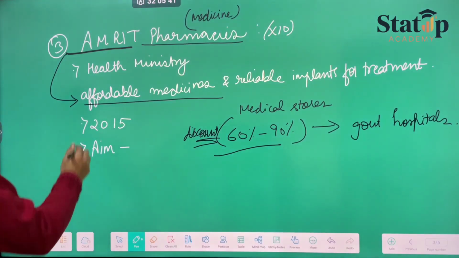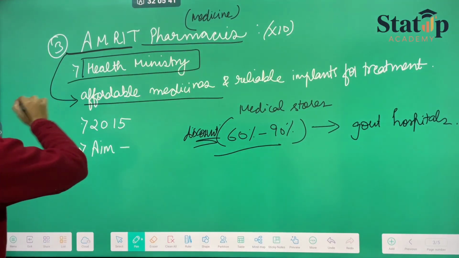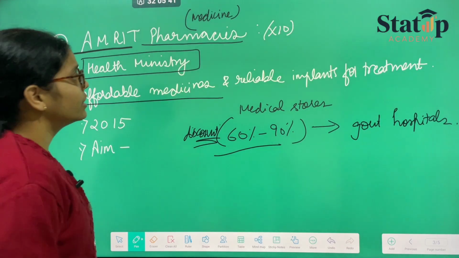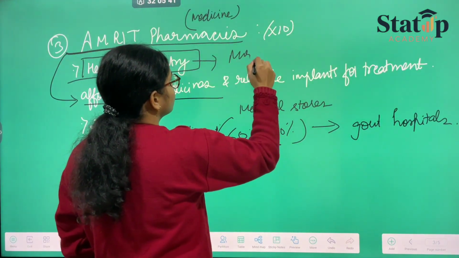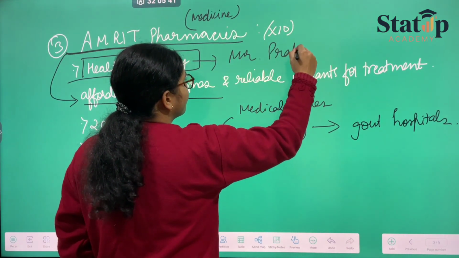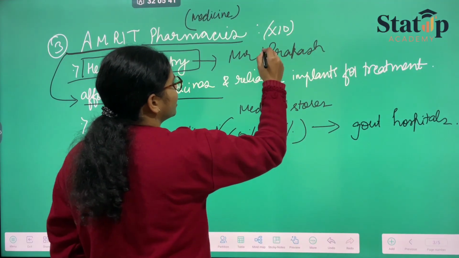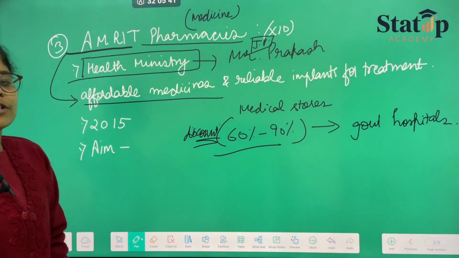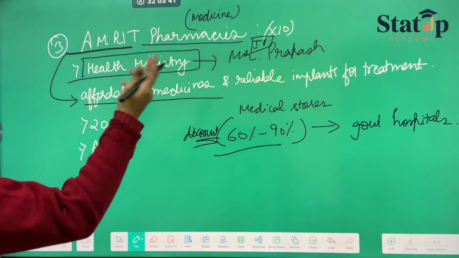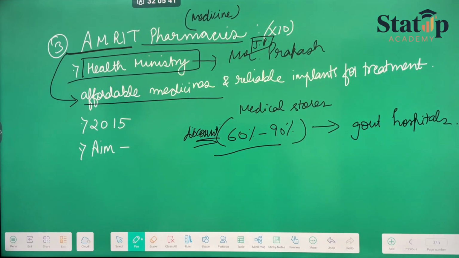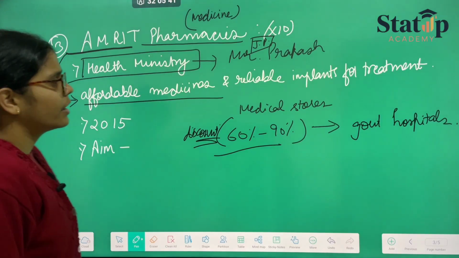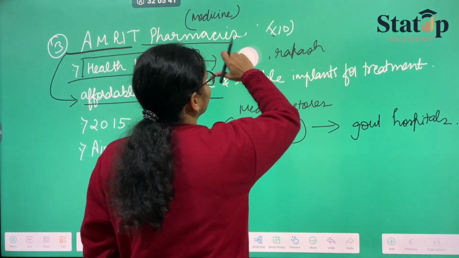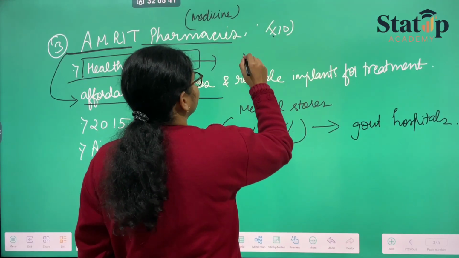Now what they say is, again, this has been introduced by none other than the health minister. And who is the health minister? Mr. Prakash. JP Prakash, we say JP Prakash. J refers to Jagat, so that refers to JP Prakash. Okay, you can write it like this: Mr. J Prakash.